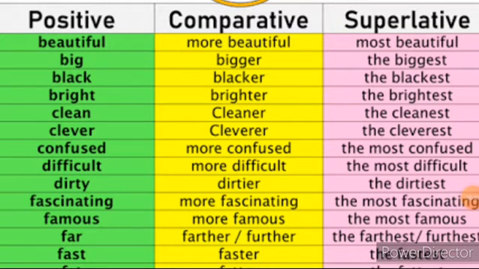We use different forms of adjectives to compare one person or thing with another. There are 3 degrees of comparison. The first one is the positive, the second one is the comparative, and the third one is the superlative.